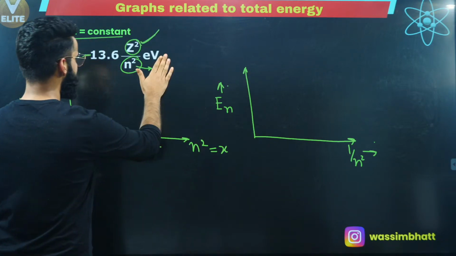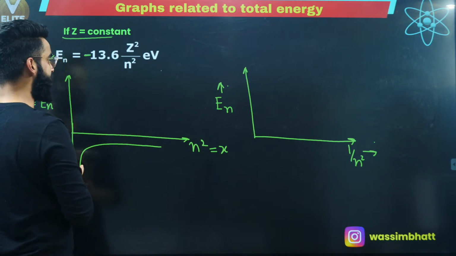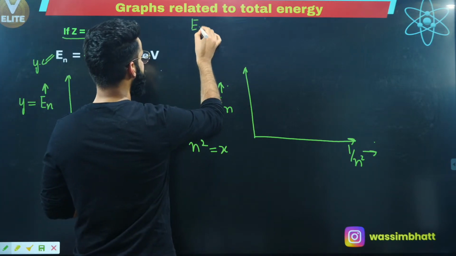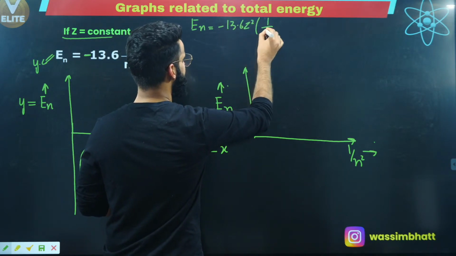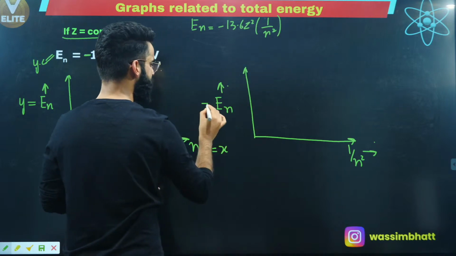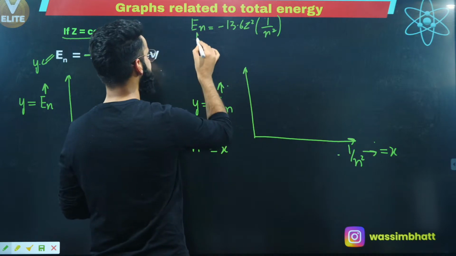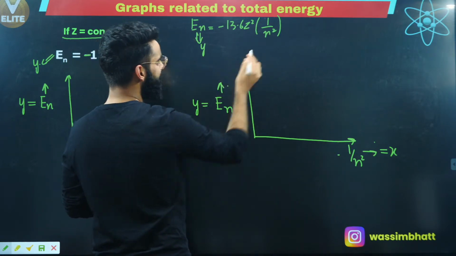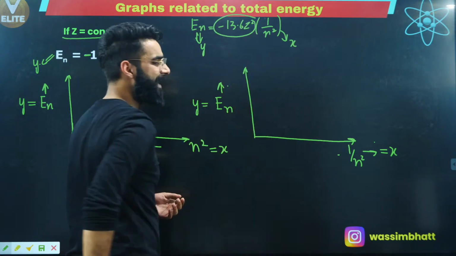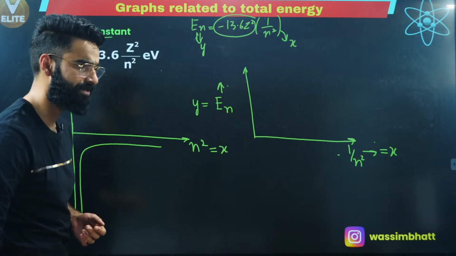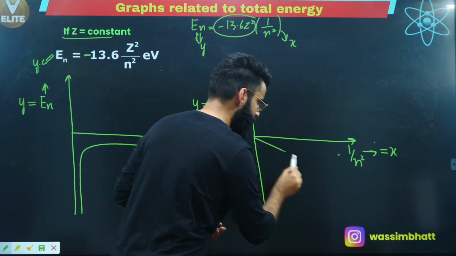Now similarly, guys, if you want to plot a curve between En versus 1 by n square, okay? Now 1 by n square I'm plotting along x-axis, right? So first thing, total energy formula, En is equal to minus 13.6 Z square, I'll be writing it as 1 by n square, correct? So I'm plotting this En along y-axis, I'm plotting this 1 by n square along x-axis, right? So instead of En, I'm going to write y. Instead of 1 by n square, I'm going to write x. So this becomes the slope. Y is equal to minus mx. It's going to be a straight line, but with a negative slope right here.